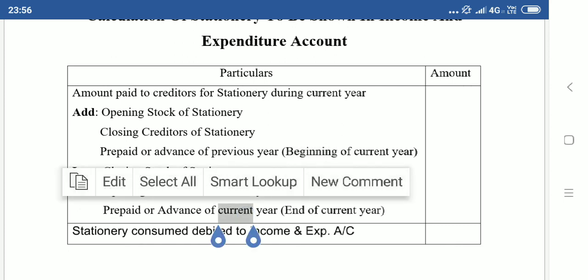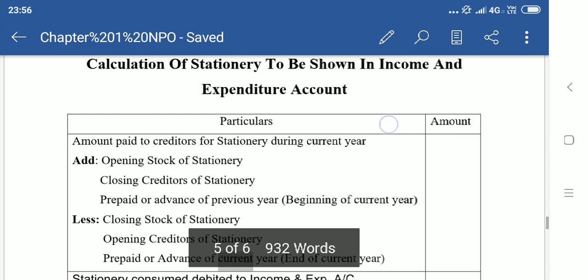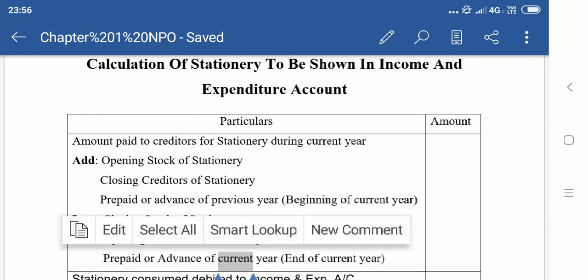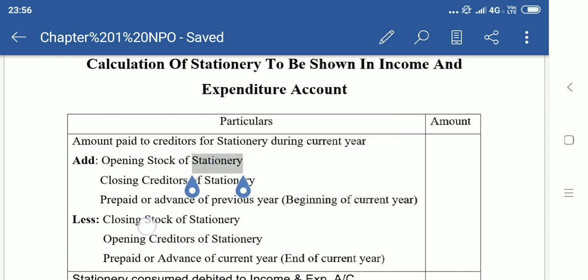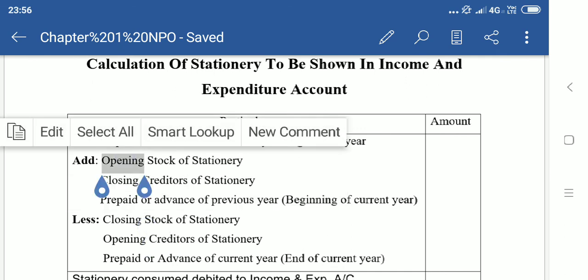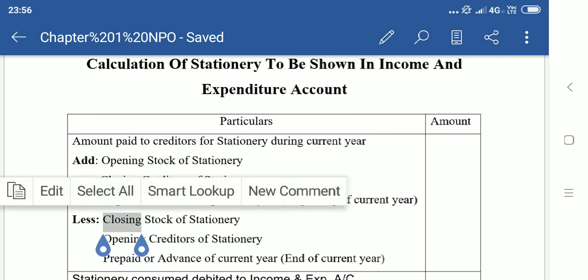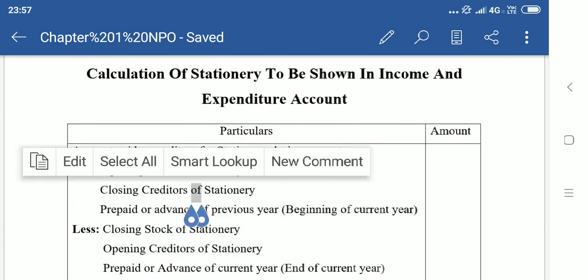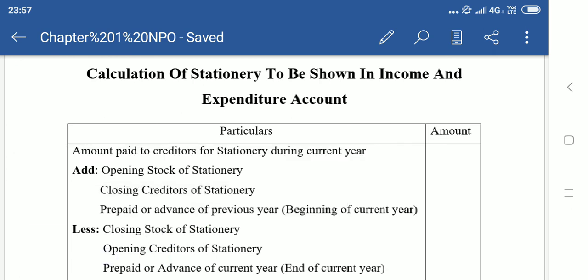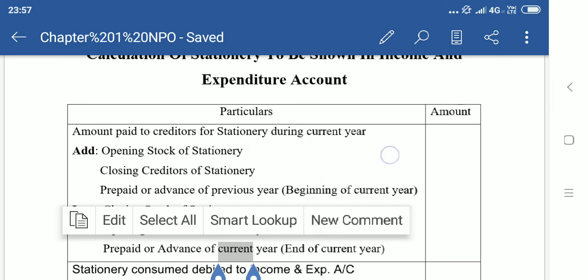Okay, children. Initially when you come across this formula, it will be difficult. If you understand the logic, it is very easy. If you don't understand the logic, you have to learn the formula by heart. How to learn by heart? Opening stock plus purchases minus closing stock. If opening stock is added, closing creditors will be added. If closing stock is subtracted, opening creditors will be subtracted. Prepaid of previous year will be added, prepaid of current year will be subtracted. Learn the formula by heart. Okay, children?